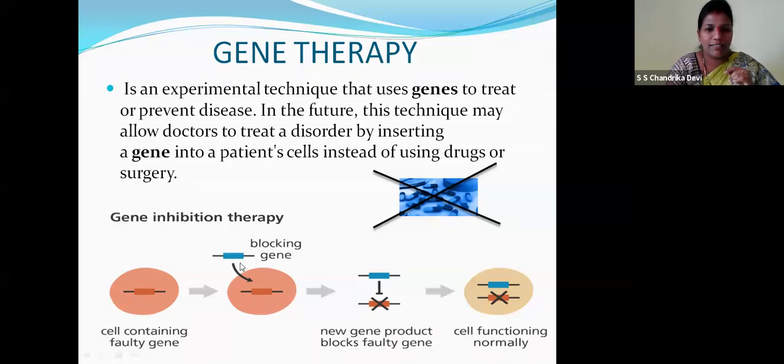So imagine the cell containing the faulty gene, the disease causing gene. This is the blocking gene, that is the blocking gene. So this gene will block the disease causing gene. Now the cell will function normally. Just imagine no drugs, no medications, no surgery, just inserting a gene. So that gene will block the disease causing gene and the patient will live a healthy life. Just imagine, it is very good, right children?